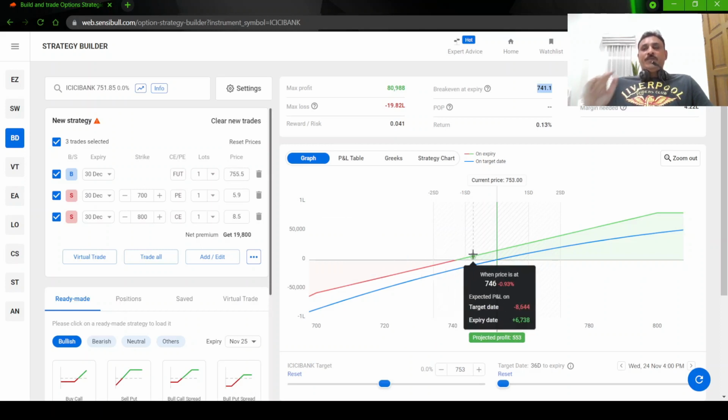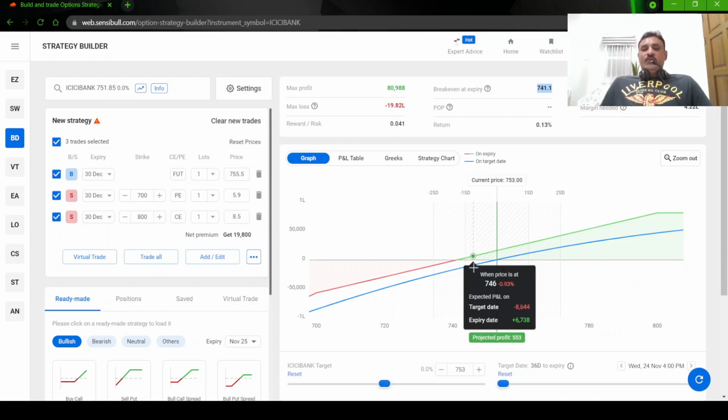So the view is bullish. You have to keep your view bullish, and I'll tell you when to come out of this strategy. That will come on the adjustment part. Not much adjustments can be made here, but I'll give you some idea of when you can limit the loss and come out of this strategy.